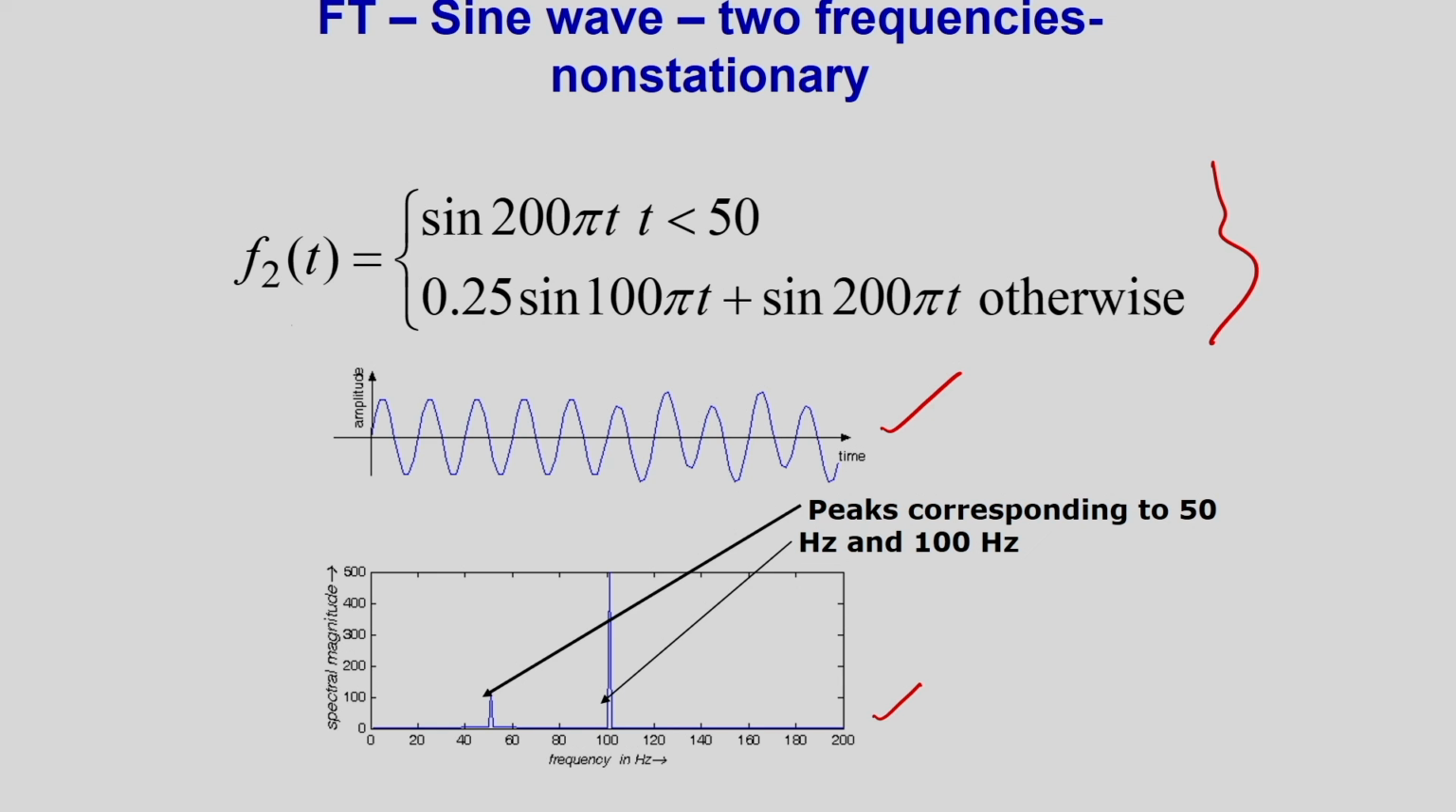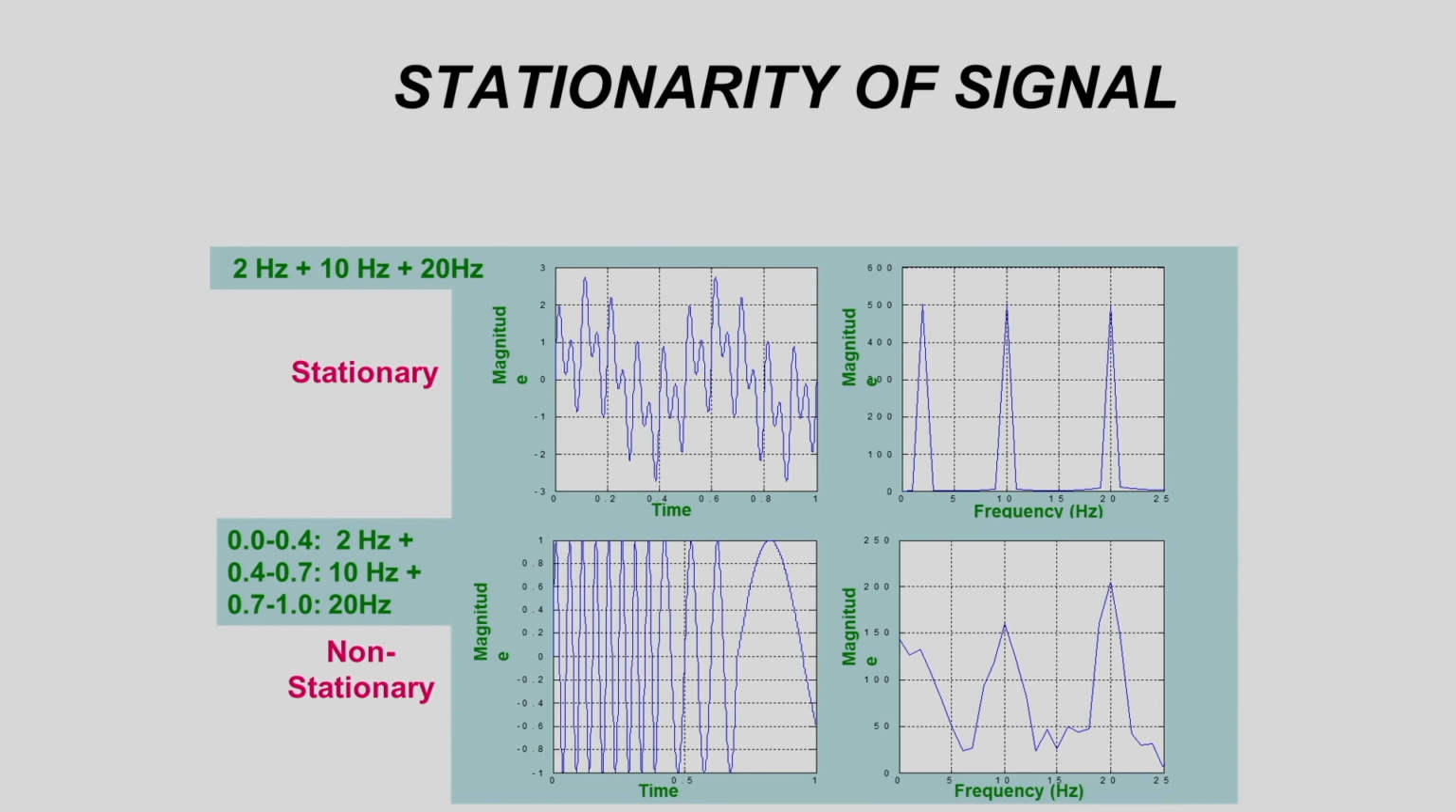So, that means the time information is not available in the Fourier transformation. I can give another example. You can see there are two signals. The first one is the stationary signal and the second one is the non-stationary signal, and you can see the frequency components present in the signal: 2 hertz, 10 hertz, 20 hertz like this.